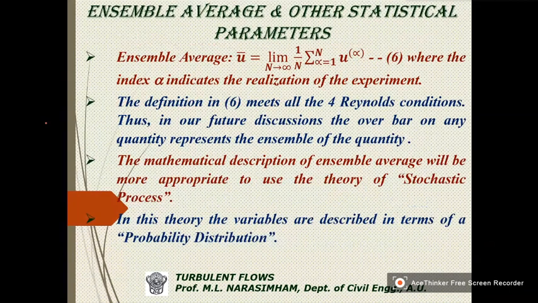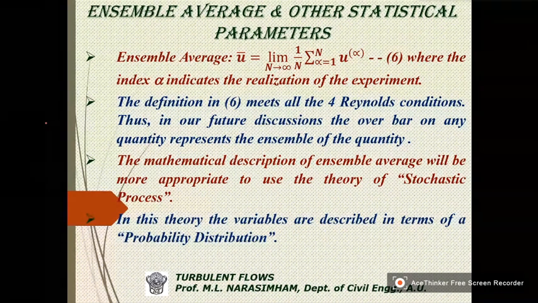Ensemble average is defined as u bar is equal to 1 by n sigma over some dummy value alpha equal to 1 to n of u of alpha as n tends to infinity.